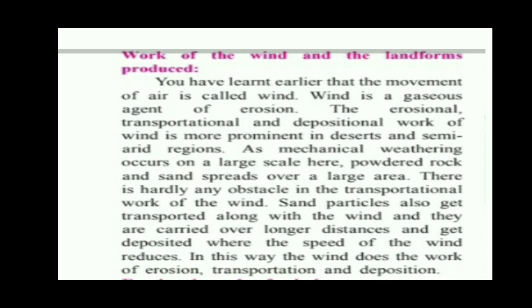As mechanical weathering occurs on a large scale here, powdered rock and sand spread over a large area. In the desert region, there is hardly any obstruction to the transportational work of wind, because there are very few trees or any other obstacles. So the sand particles get transported over a large distance by the wind. They are carried over a longer area and get deposited where the speed of the wind reduces. In this way, wind does the work of erosion, transportation and deposition.